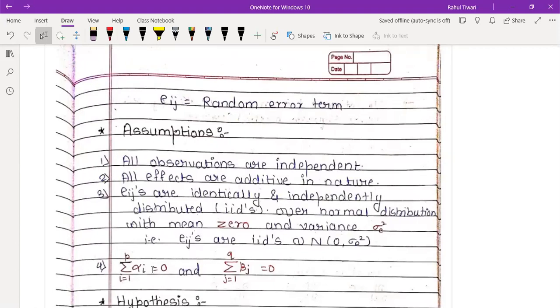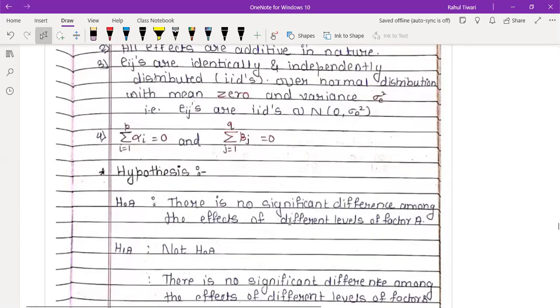But here, due to the two factors, we have to introduce two conditions. What is that? Summation alpha i is equal to 0 and summation beta j is equal to 0. Okay. So putting these two conditions, two constraints. Remember, it is two constraints. That means out of the total, you need to remove how much, that we will see later. That is a talk about degrees of freedom.